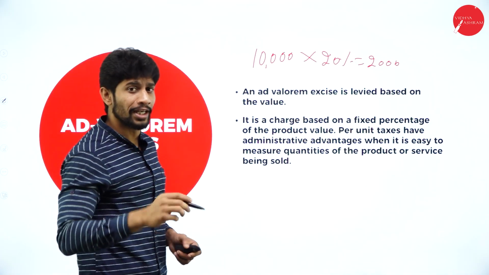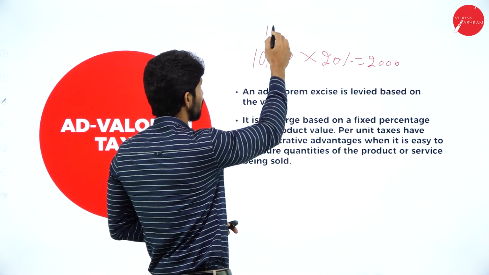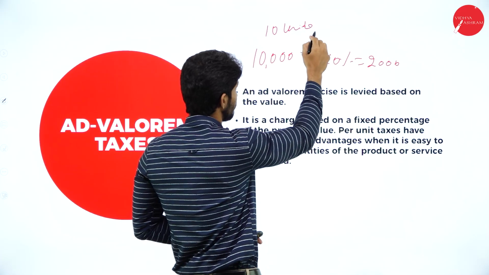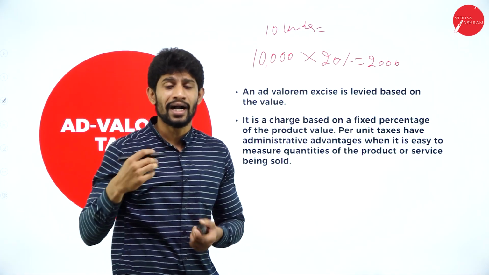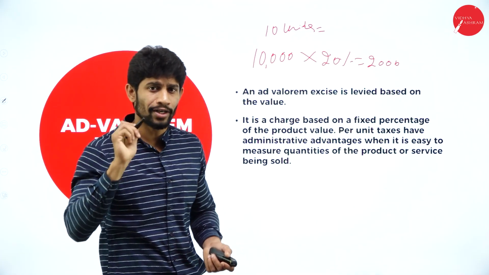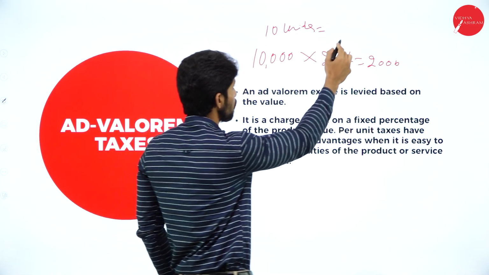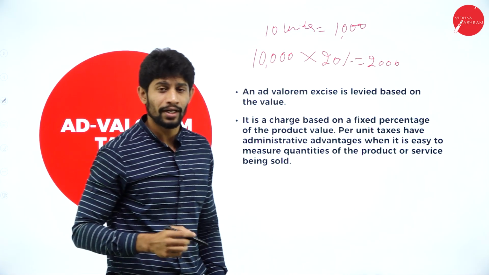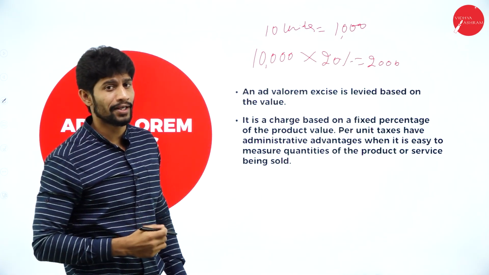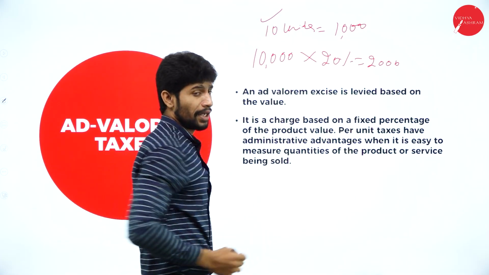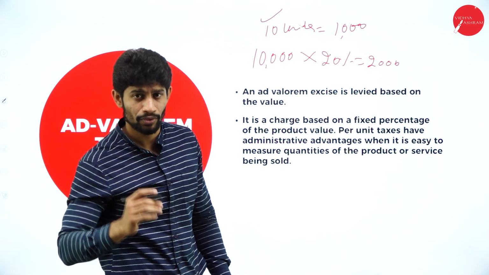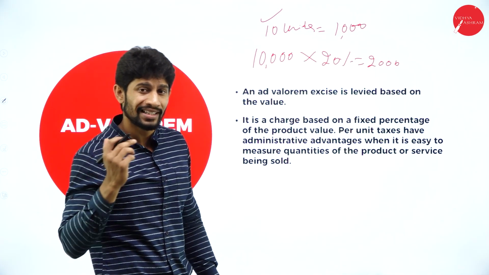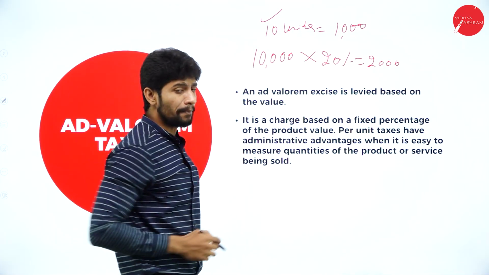Under specific duty, if he is purchasing 10 units, then he'll be collecting 100 rupees per unit. So 100 rupees per unit, and for 10 units, how much will you get? You'll get 1,000. So if they are imposing the tax based on the number of units, based on the quantity, it is called specific duty. And if they are imposing the tax based on the value of the product, then it is called ad valorem duty.